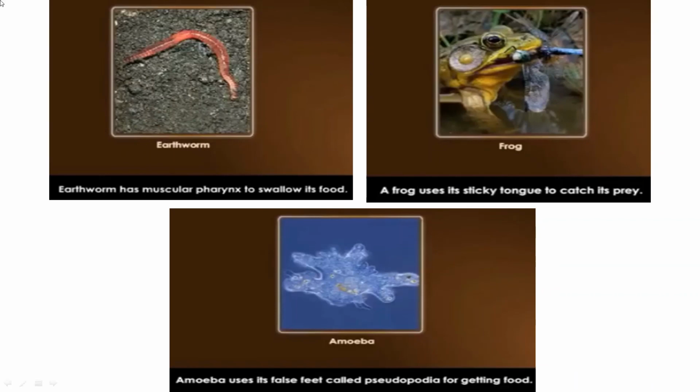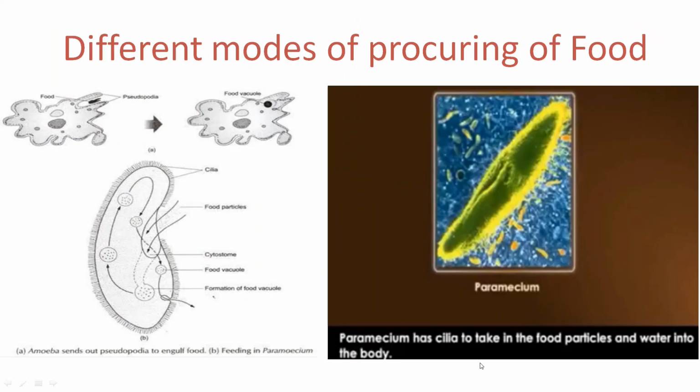See, amoeba. Amoeba uses false feet, or pseudopodia, for getting the food. Here we have seen like this. See, the food, then the pseudopodia comes and surrounds that food, and then it engulfs the food slowly in.